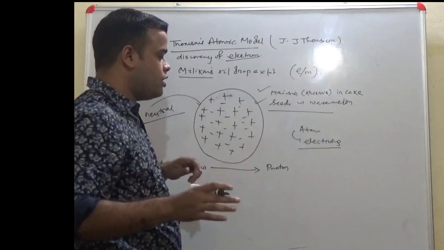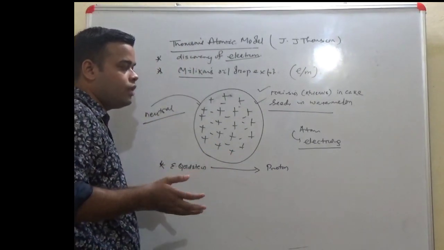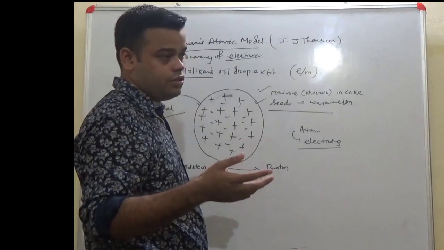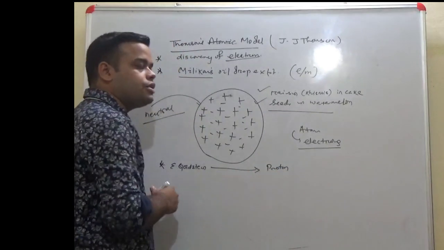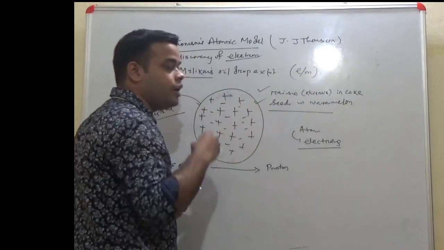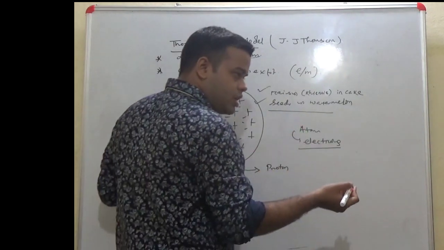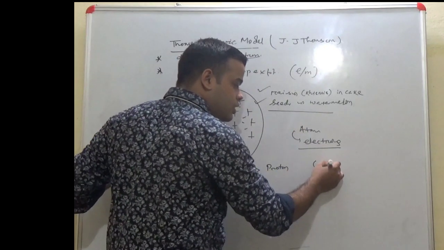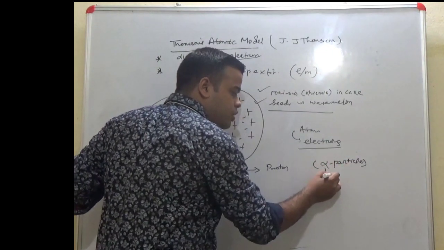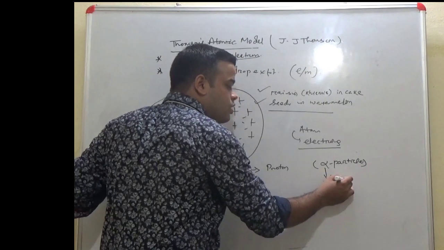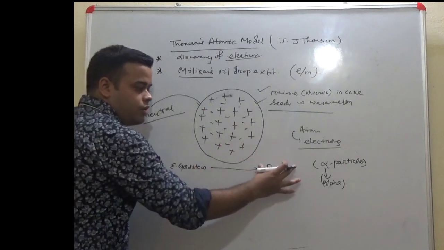Now, certain facts have to be known in advance, because you are going to read them in higher classes, but we will come across certain terms like alpha particles. Now, we consider the proton as a positively charged particle, and hence these are the alpha particles. This symbol represents alpha. E. Goldstein discovered the proton,